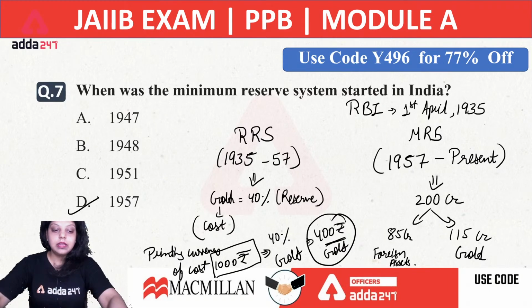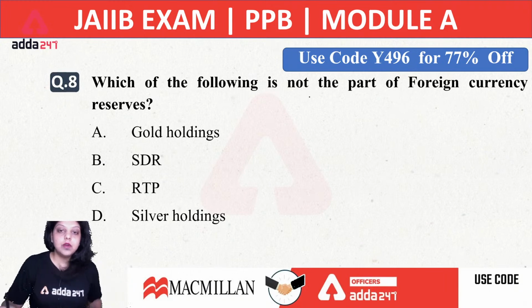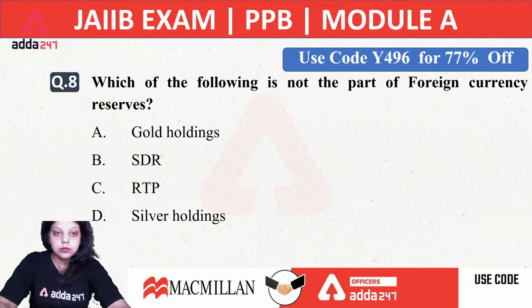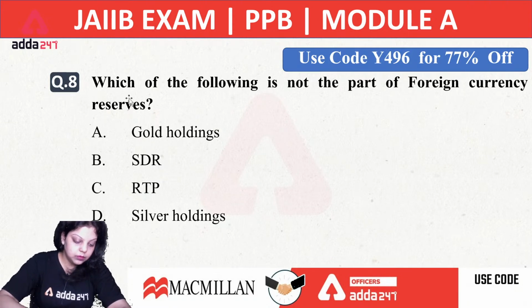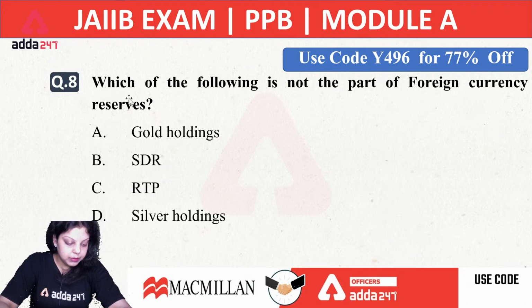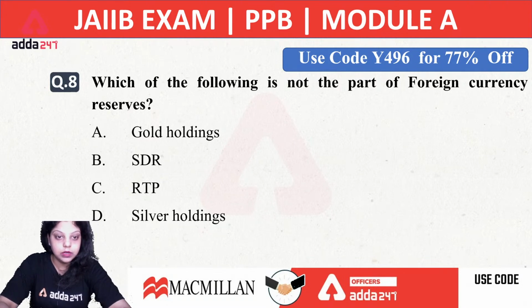Now the next question is, which of the following is not a part of foreign currency reserves? A, B, C, D, which of the following will be the right answer? Is it gold holdings? Is it SDR? Is it RTP? Is it silver holdings? What will be the right answer?